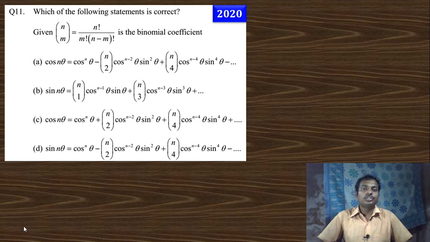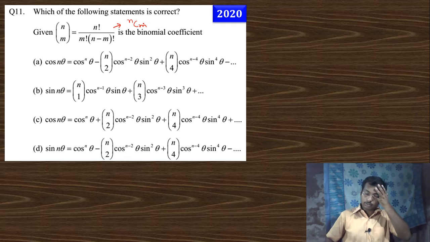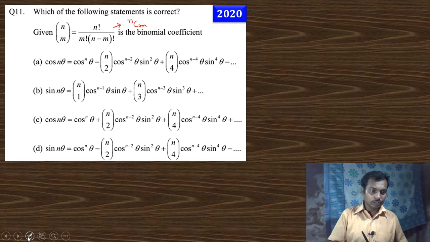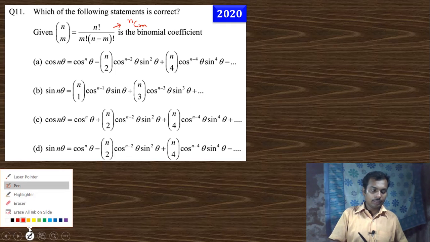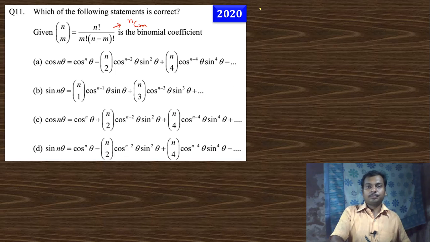Which of the following statements is correct? Where nm is like that, this is actually nothing but nCm, the combination formula. For that you need to know the De Moivre theorem.